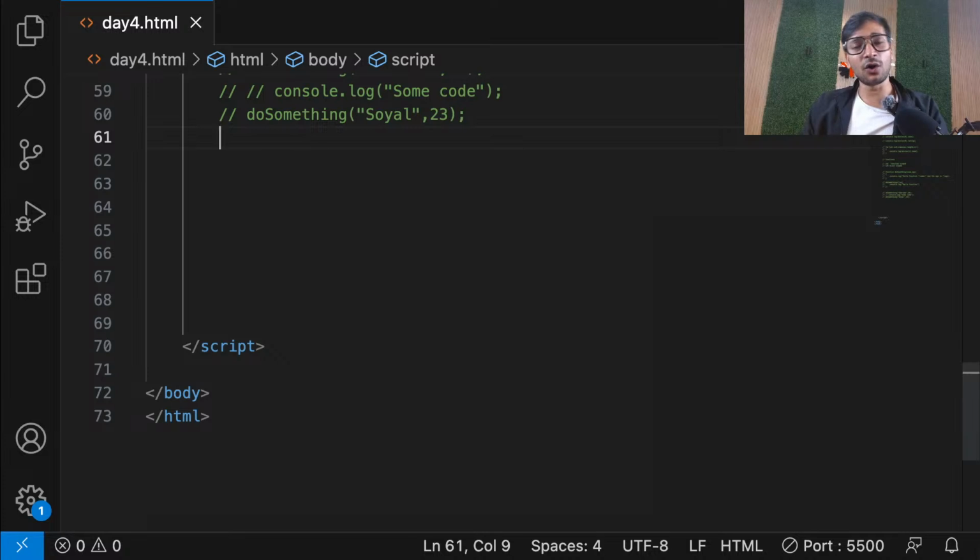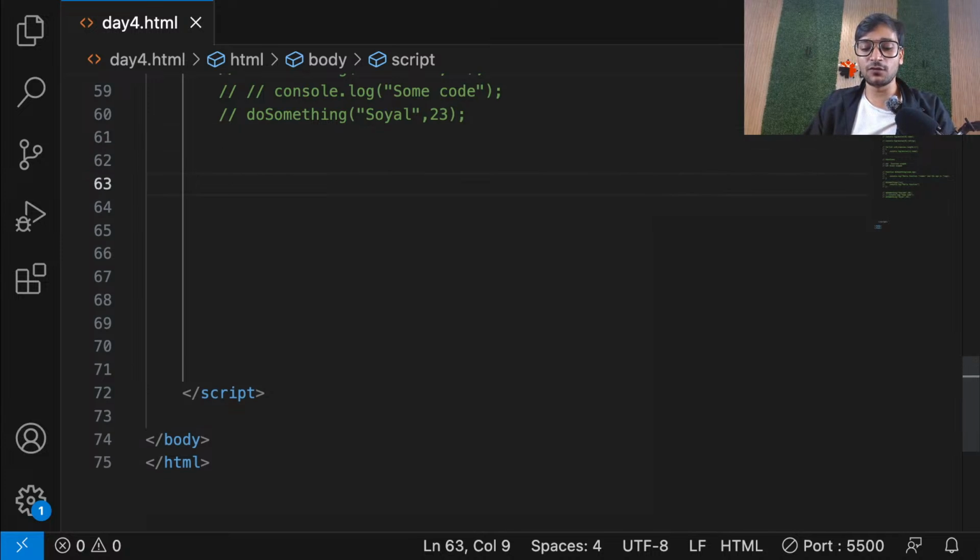So where is const? A const is used whenever you want to create constant variables. That means if you use let, those variables can be changed. The value of those variables can be changed. If you use const, you can't change the value. That's the main difference. That's all. So let and const are kind of similar. It's just that const value cannot be changed. Let's value can be changed. That's all. That's the main difference.